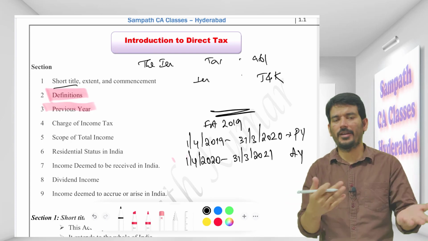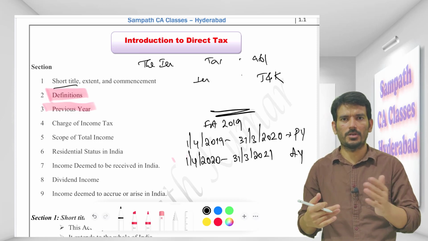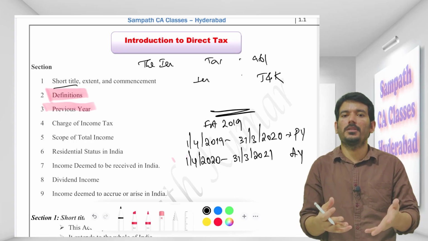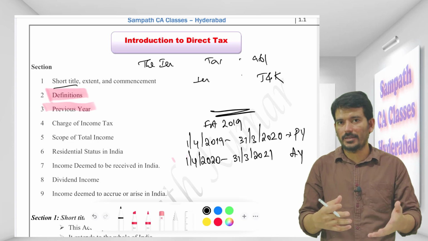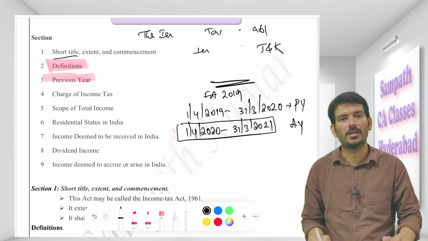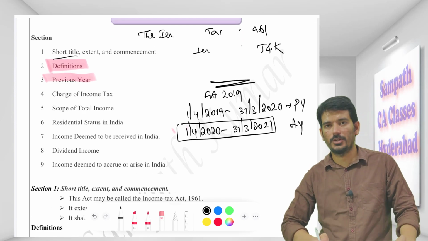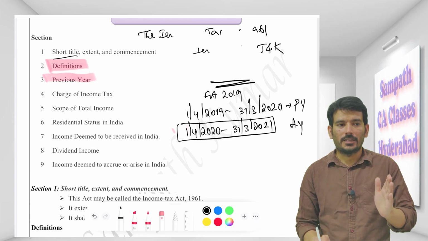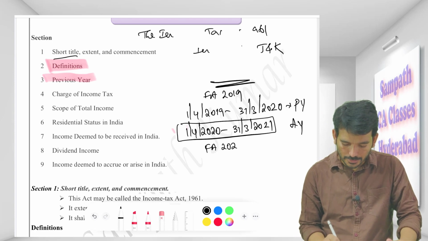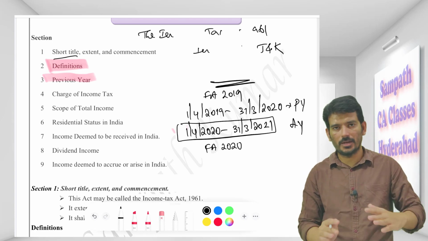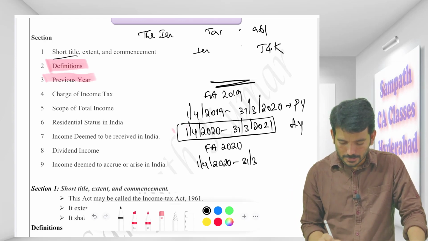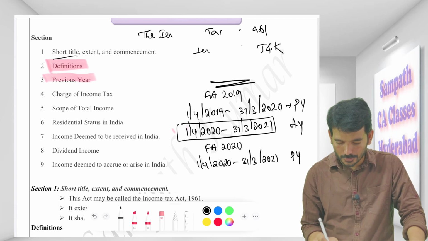It can be after 5 years also. Whenever you have to work out what your previous year and assessment year are, you have to understand that the previous year is the period during which you have earned the income. It is not when you are paying tax. It's only during that period you are earning the income, but eventually you are paying tax in the next year, that is your assessment year. So keep that small thing in mind. And one more point: assessment year and previous year are always different for us. If you take the Finance Act of 2020 example, I'm giving just an example to make you understand the basics: 1st April 2020 to 31st March 2021 is your previous year.